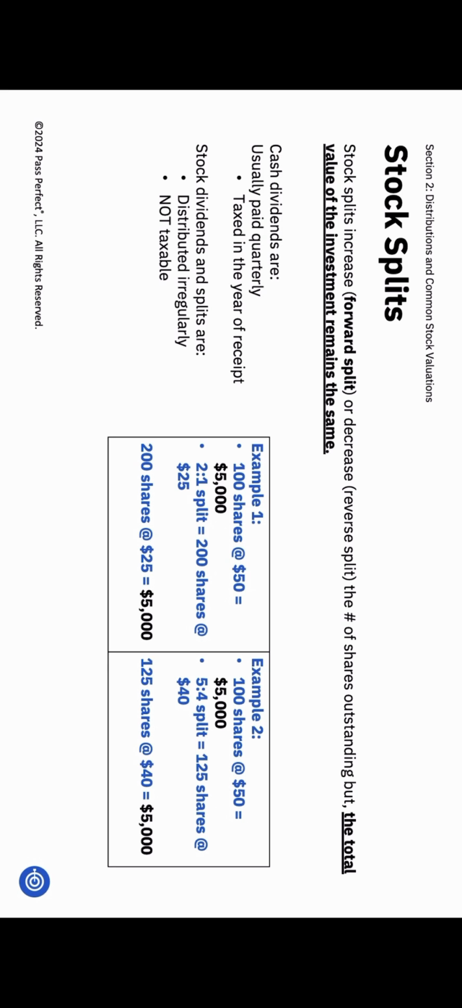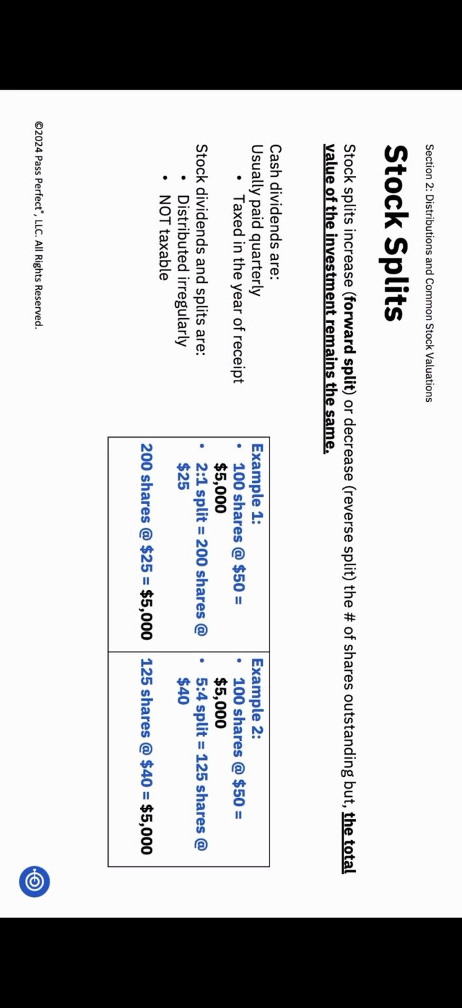For example, if you own 100 shares at $50 each, your position is worth $5,000. In a 2-for-1 split, you get 2 shares for every one you own, so you'll end up with 200 shares, but the price per share drops to $25. The total value of your shares is still $5,000. Again, the math is simple. The key concept is that with stock dividends or splits, the value of your position doesn't change. It's just divided among more shares.